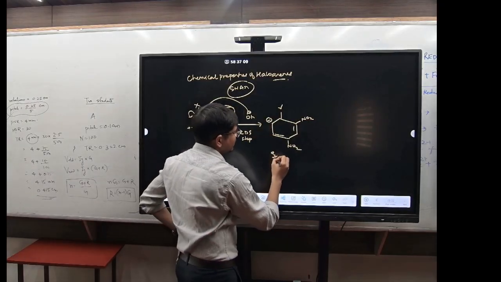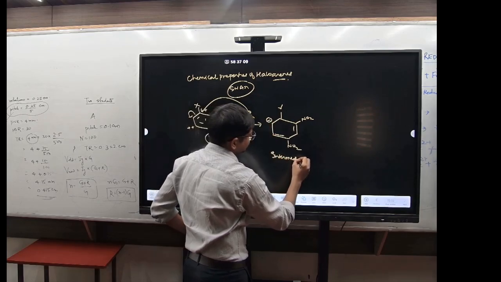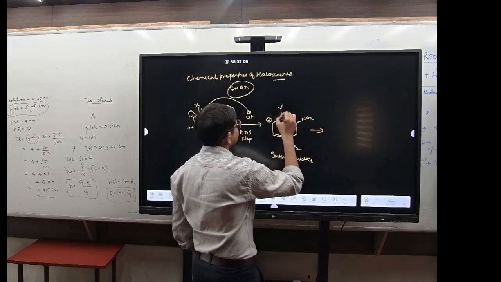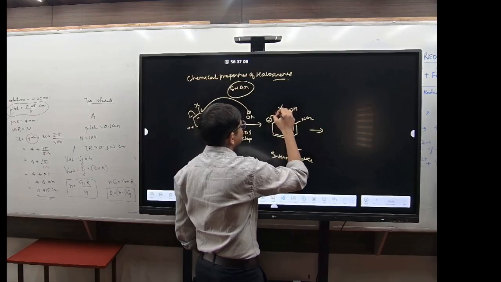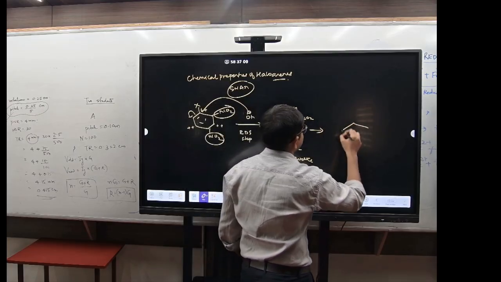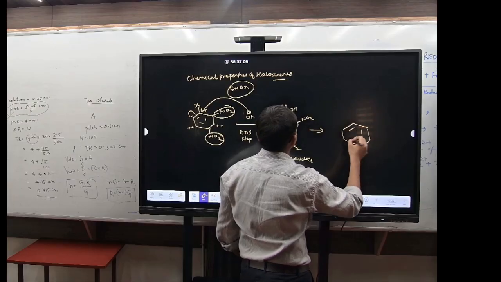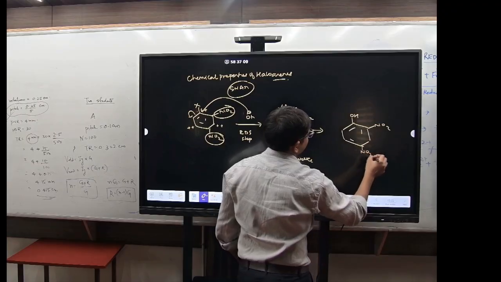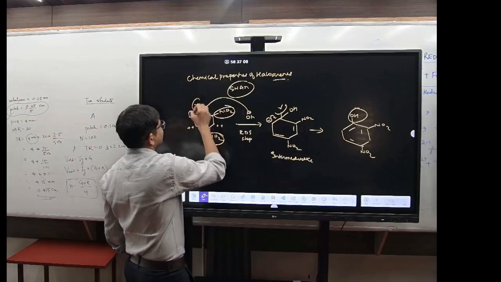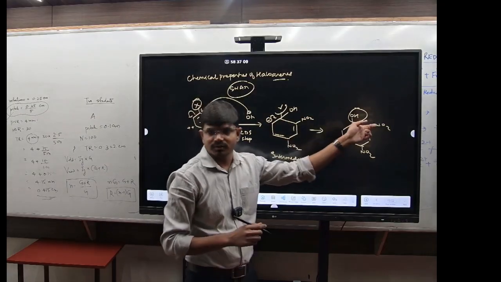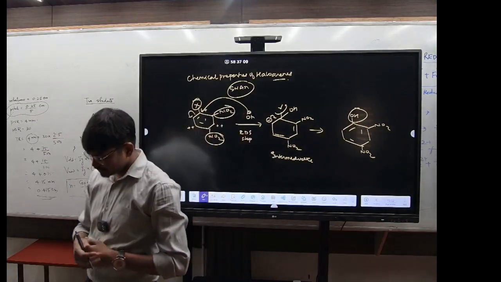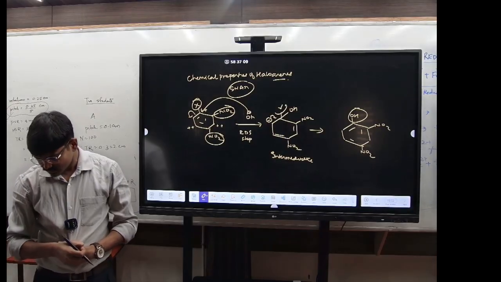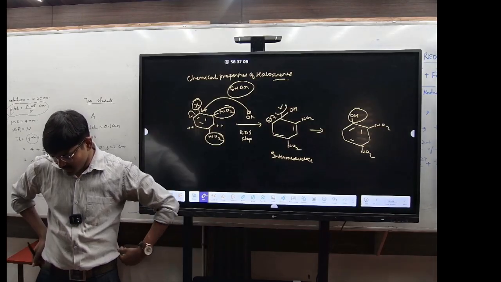This will be the intermediate. Again, what will happen? See here, OH is there. Now it will go here and this will go out. It will form OH with NO2 and NO2. So see here, this X is substituted by OH. So this is the SNAr mechanism. Got it? This is basically your SNAr mechanism.